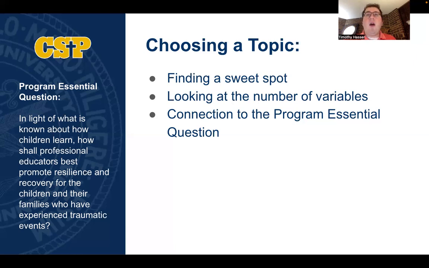One way to help broaden or narrow your topic is to look at the number of variables in your question. For example, if your topic is too broad, you may consider adding in additional variables to help narrow your focus. You may add a specific age group, you could add a geographic location, you could focus on urban or rural areas. Or if your topic is too narrow, you may consider expanding or removing a variable. For example, instead of focusing on kindergarten through sixth grade students, you could look at kindergarten through 12th grade students. This would broaden your search and it would give you more results.